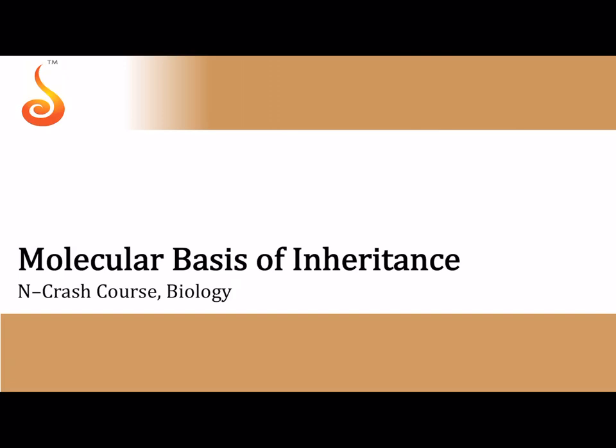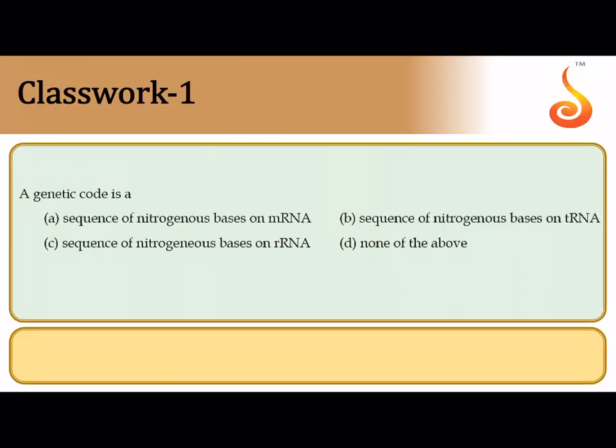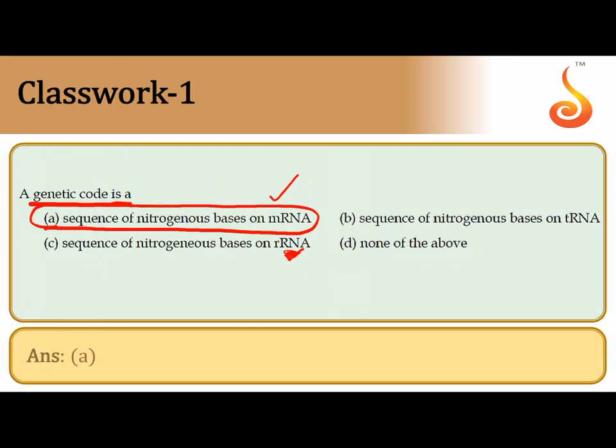So now we shall be discussing some important problems from the chapter starting with molecular basis of inheritance. The first question says a genetic code is, well, you all know the genetic code is the information that is present on the DNA, and it represents the DNA language which is required for the synthesis of a protein. So this genetic code, although it is on the DNA, by transcription it is copied onto an mRNA. So the correct answer is it is a sequence of nitrogenous bases which is present on the mRNA, because notice that none of the options talk about DNA, so obviously mRNA is the closest answer here. So the correct answer is option A.